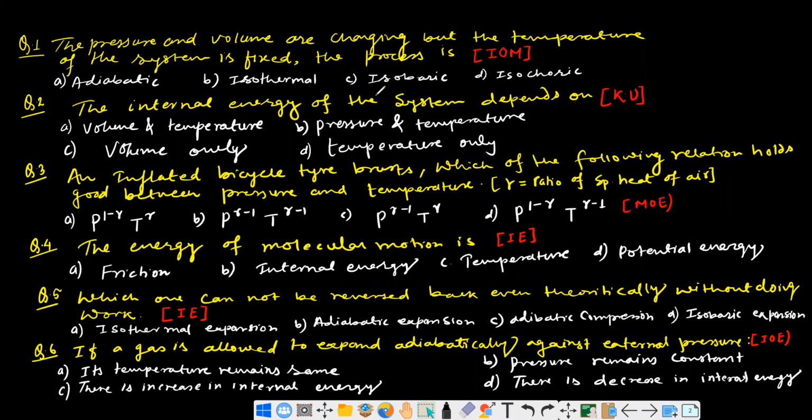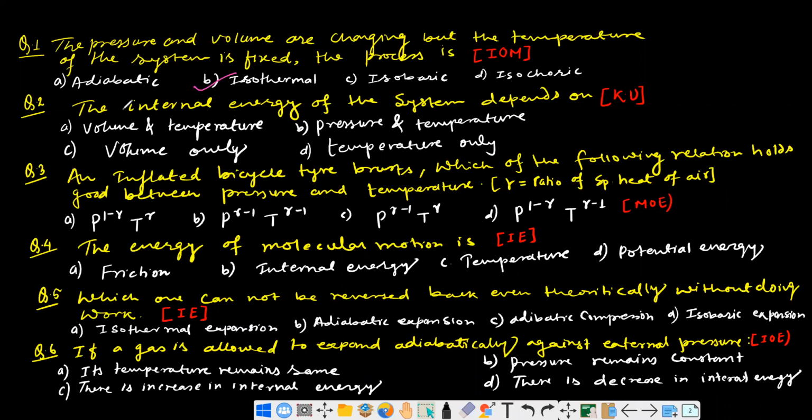Okay, so the first question is, the pressure and volume are changing, but the temperature of the system is fixed. The process is called, this is isothermal. Pressure and volume are changing, temperature is fixed. If temperature is fixed, the system is isothermal. This is so simple, you can easily answer this type of problems.